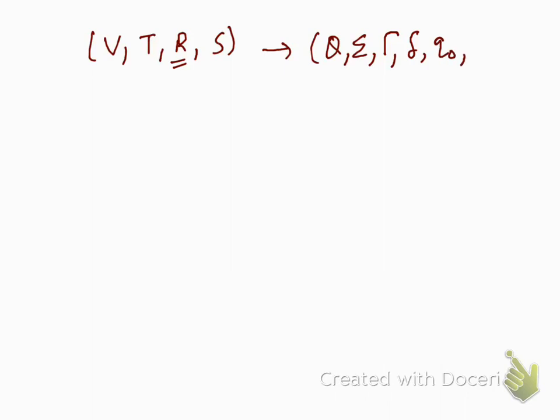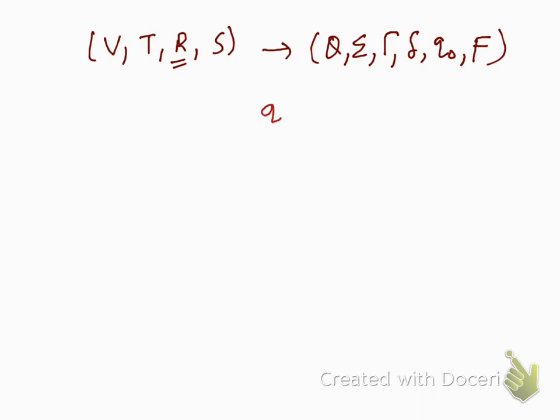So given to us a grammar, let's say V, T, R, S. So R here is a set of production rules. We want to make a corresponding PDA which has these 6 tuples, right? So how do we go about it? In such a PDA, as we have seen before, how will such a PDA look?